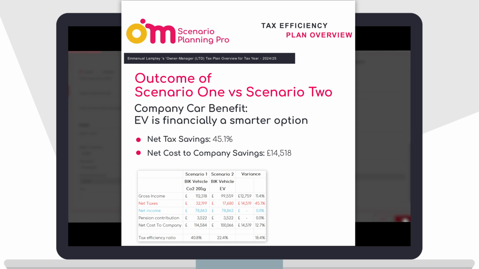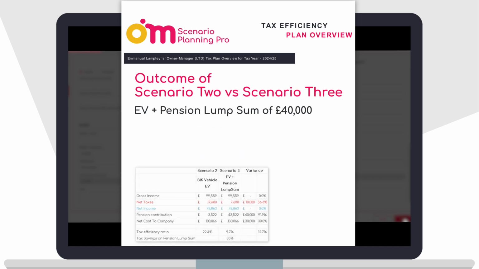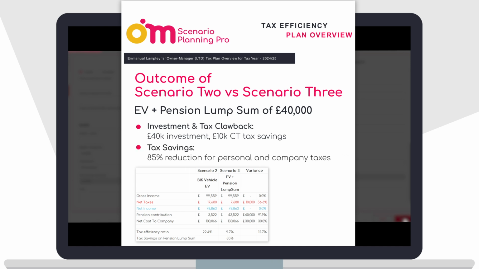The outcome in scenario 2 versus 3. Invest in 40k resulting in a net cash flow of 30k due to corporation tax savings of 10k. A 85% tax savings on personal and company taxes, demonstrating the power of pension lump sums.